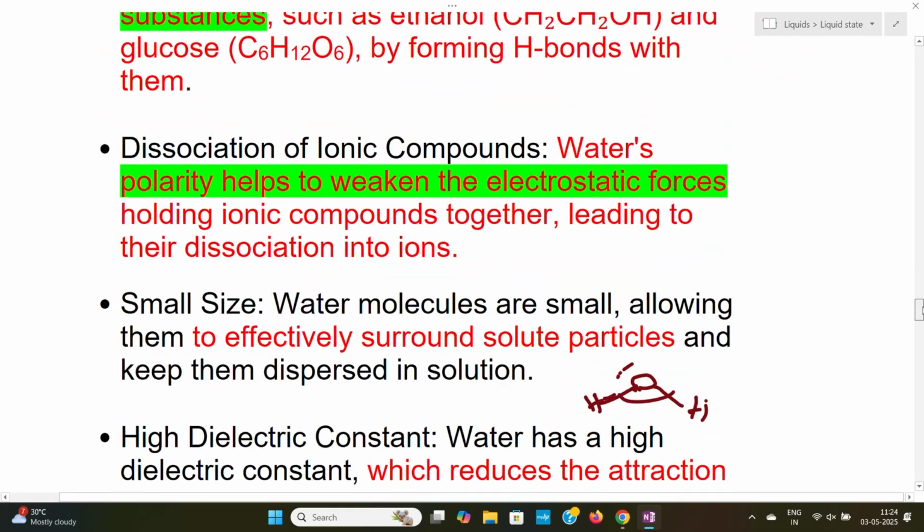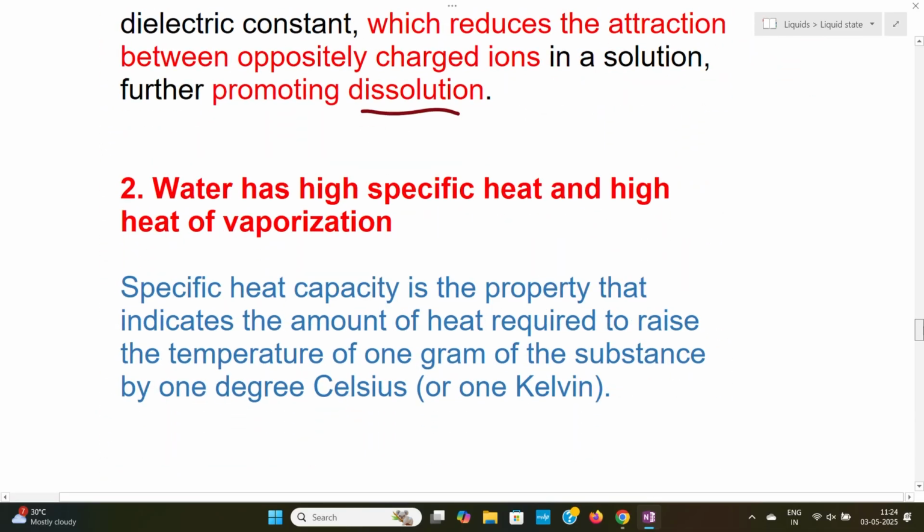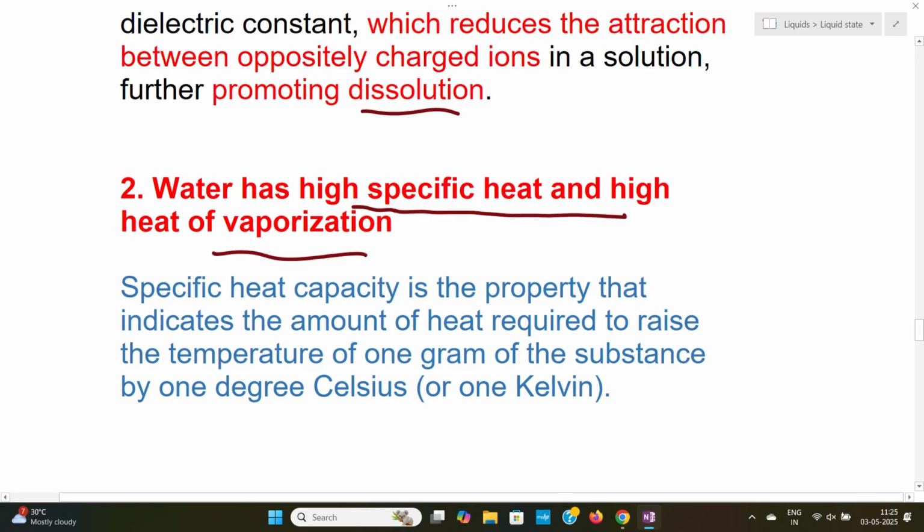Now let us see the second property of water, that is, water has high specific heat and heat of vaporization. Before we understand why, we have to understand what specific heat capacity is.